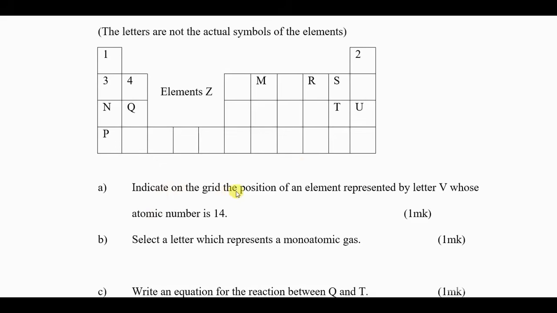Indicate on the grid the position of an element represented by the letter V whose atomic number is 14. An element with atomic number 14, therefore you should be able to count from here: 1, 2, 3, 4, 5, 6, 7, 8, 9, 10, 11, 12, 13, and 14. So 14 is here. It means that this element is supposed to be there. So this is the element which is atomic number 14. Because if you don't know how to count, this is going to be difficult. So we have answered that.